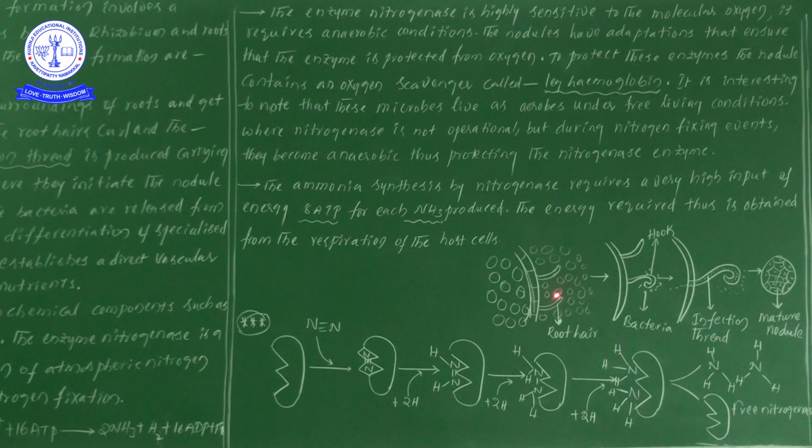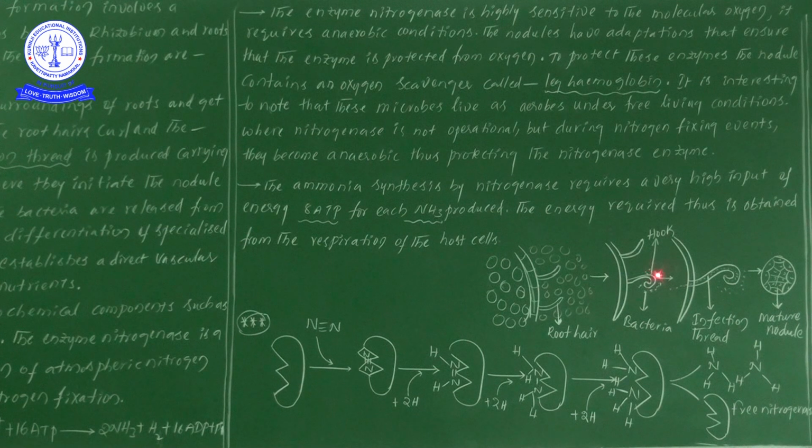Now what is happening here? The roots of leguminous plants release some kind of sugar substances known as lectins. So the rhizobium bacteria start to move towards the roots of leguminous plants. So what is the formation taking place? You see here a root hair and here a root hair, observe the difference.